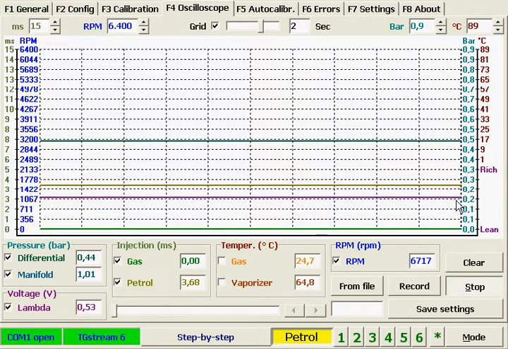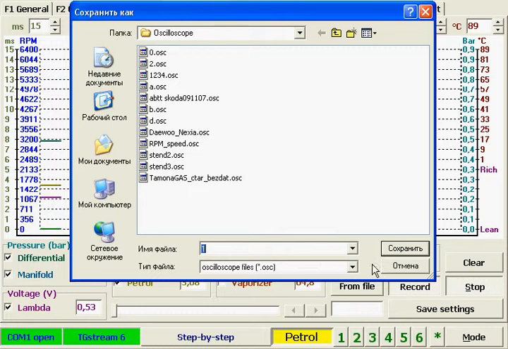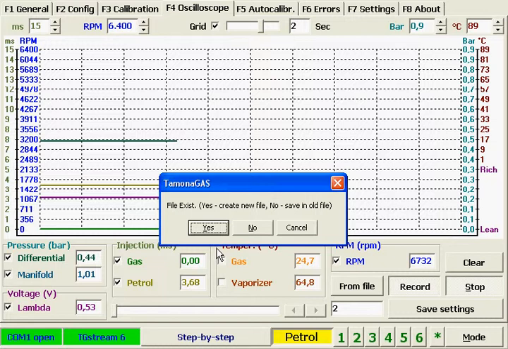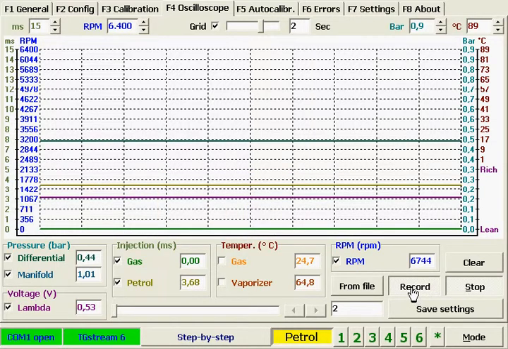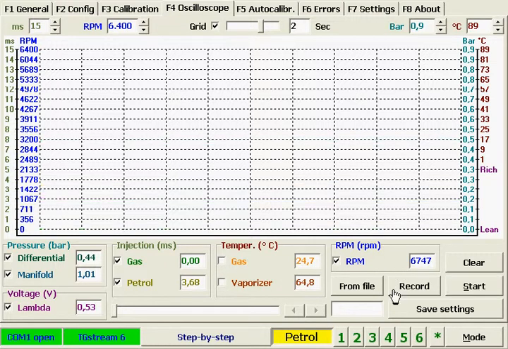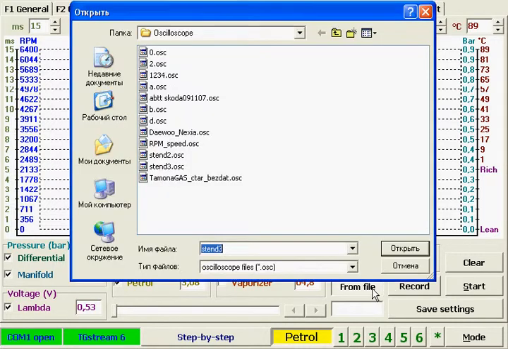All this information can be recorded onto a file on your computer. In order to save it, you have to press the record button and choose a suitable file. In the meanwhile, all the information is recorded onto the file, whether it's drawn on the screen or not. You can also read a file.